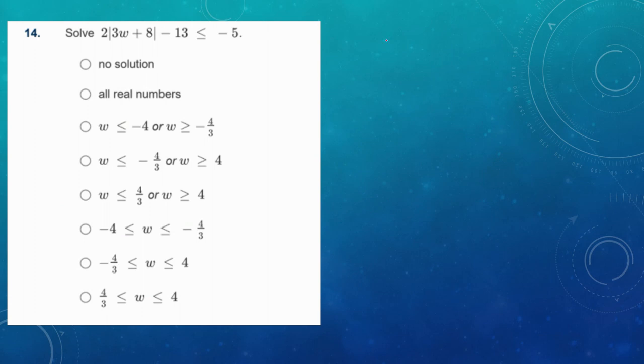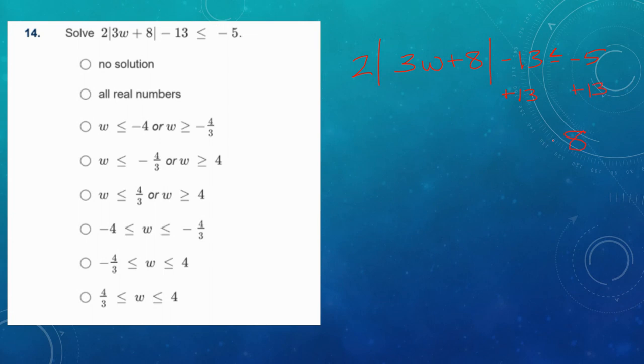Okay, final problem. Here we have a true doozy. Several steps involved to get this right. Let's break it down piece by piece. First step, is it isolated? No, the absolute value is not isolated. Let's work outside in. We need to isolate it by adding 13.